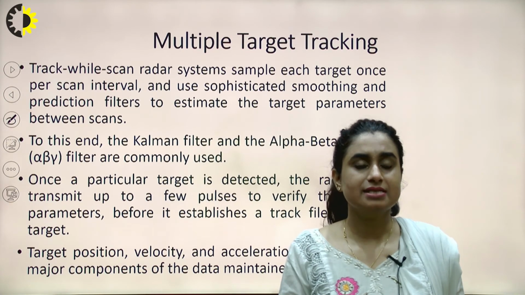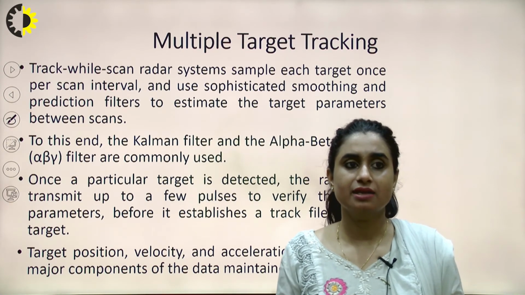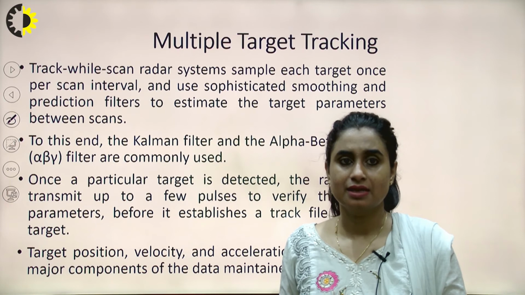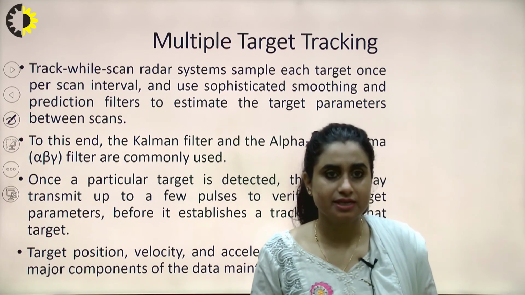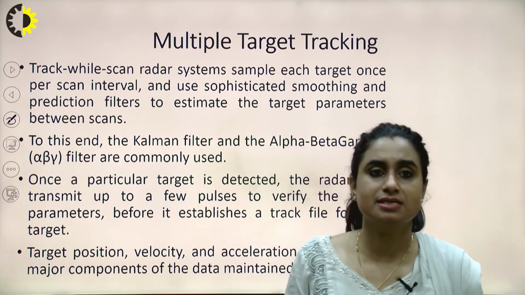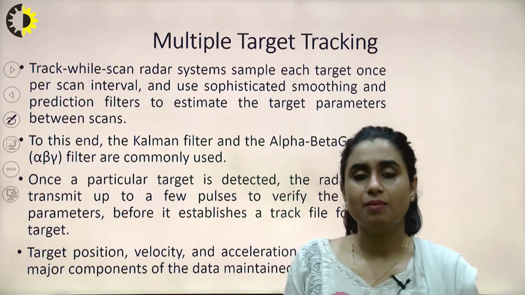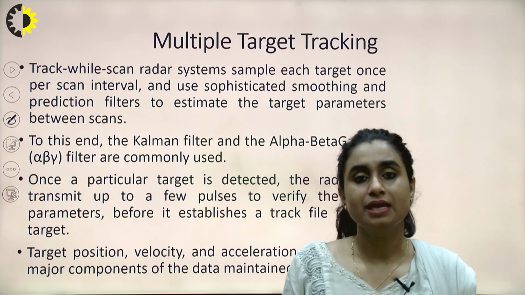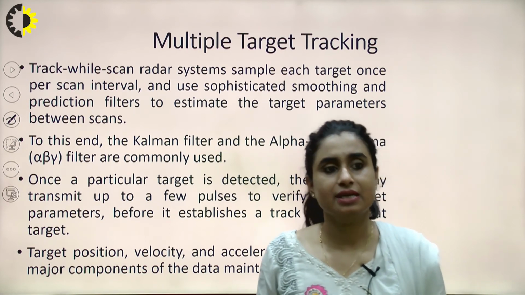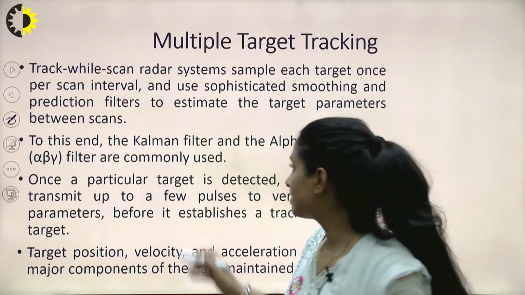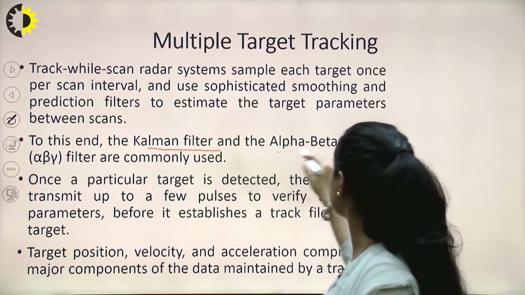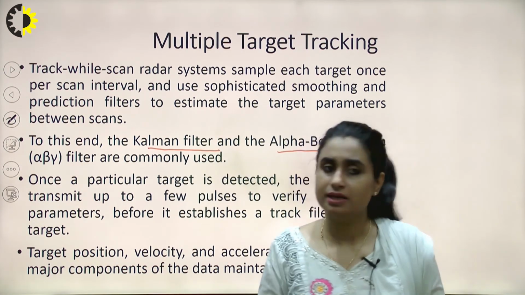Here, a track while scan radar system samples each target once per scan interval and uses sophisticated smoothing and prediction filters to estimate the target parameters between scans, right? So here multiple targets can be detected using this technology. Kalman filters are best used here, and alpha, beta, gamma filters are commonly used here.